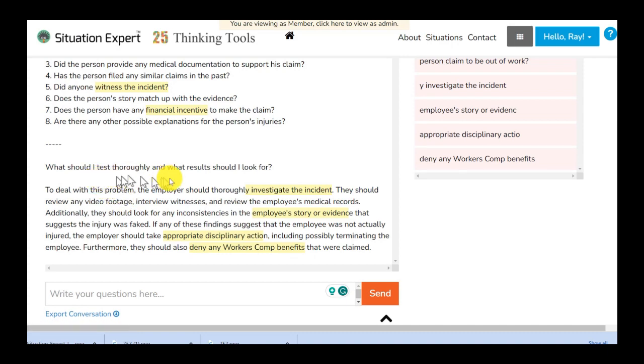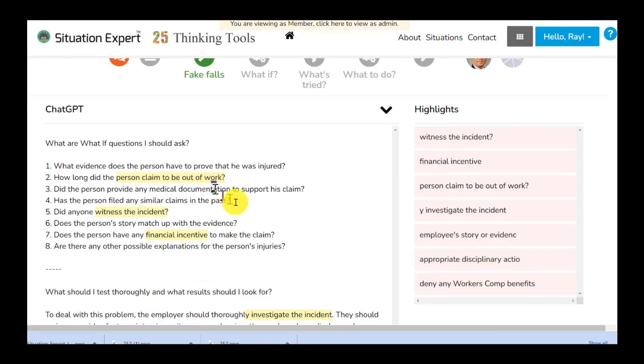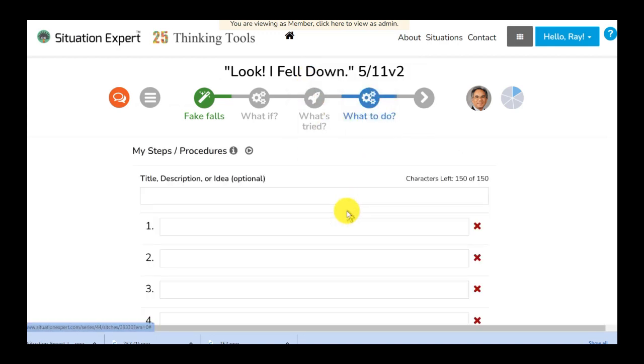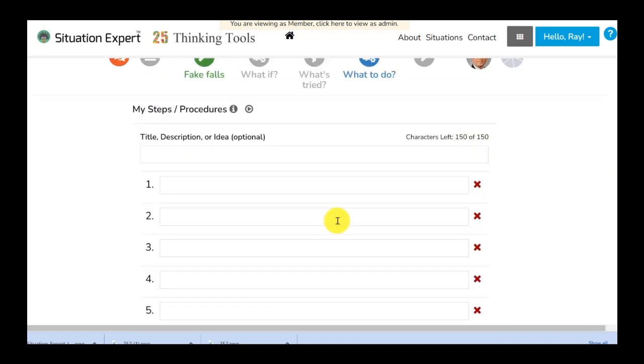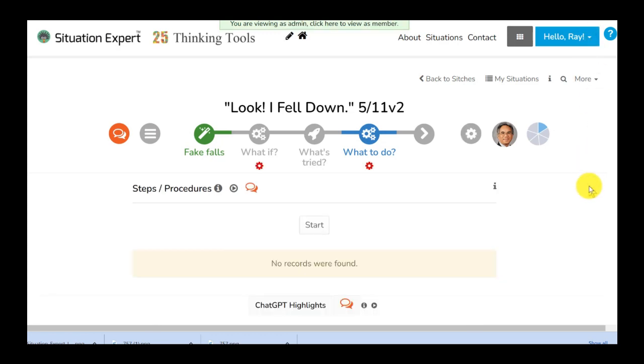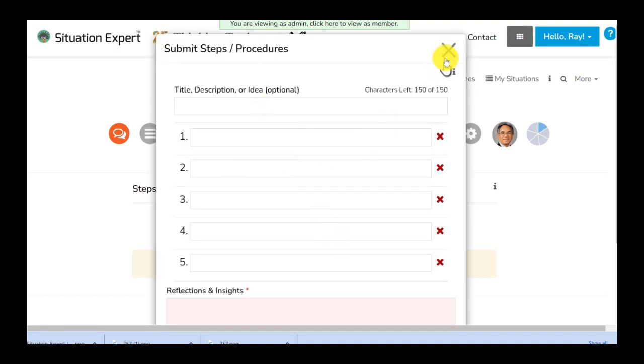What should I test thoroughly? I need to test some ideas. That's why we ask the questions in terms of what has been tried. Now I go to the next step, which is like what to do. I don't have anything in here, but I need ideas on what to do in this component. So now if I click in here what to do, I get the steps. I'm asking myself to come up with steps and procedures.